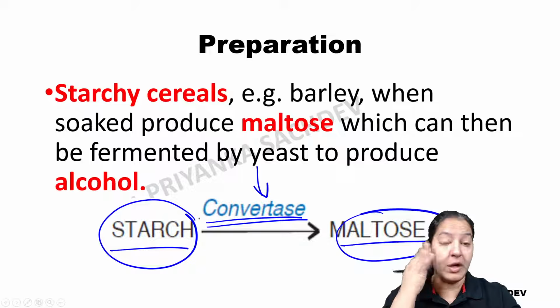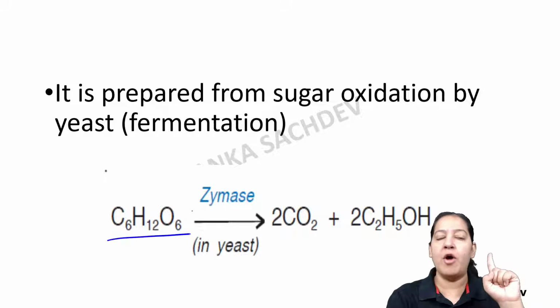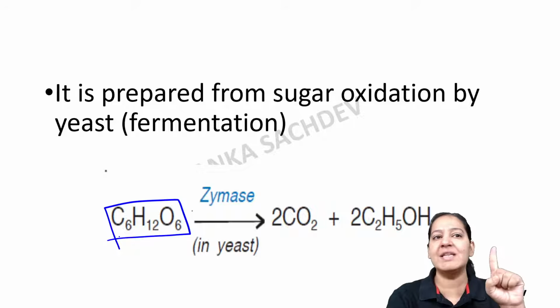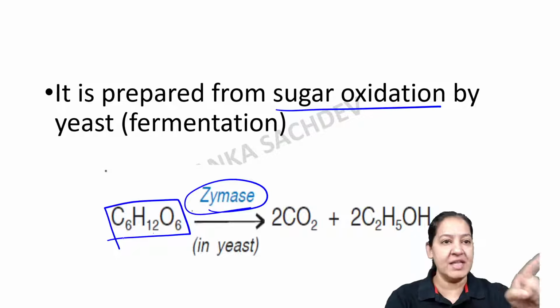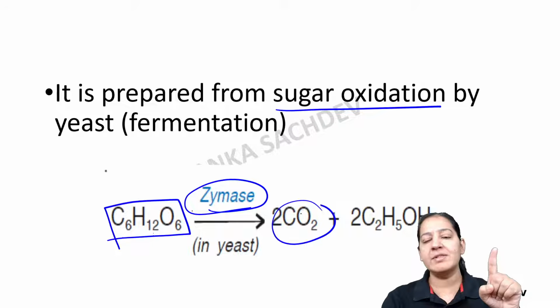Maltose is one of the sugars, like glucose. The formula of maltose is the same as that of glucose. You can see C6H12O6. So that is the formula. Ethanol is prepared from sugar by fermentation. Here you can see it is the sugar, maltose, glucose. Zymase acts on it. So C6H12O6 gives carbon dioxide and ethanol.